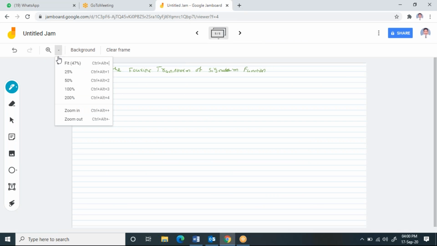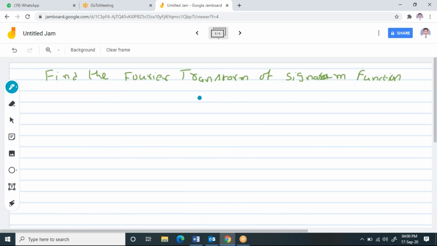Right. Now observe this question. Please pay attention. This is the next example, which is a very good example for us. Here, we are asked to find the Fourier transform of the signum function. We already discussed this in the signals in the first unit.